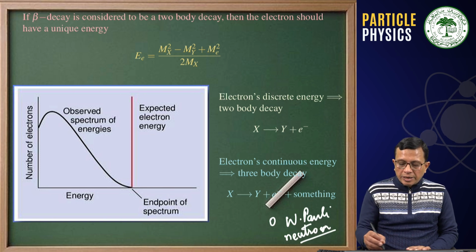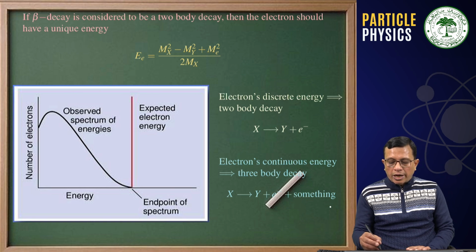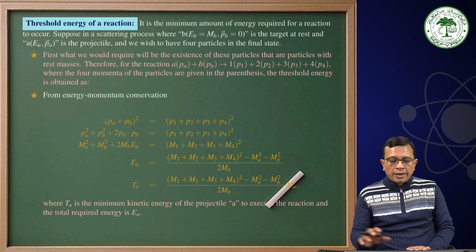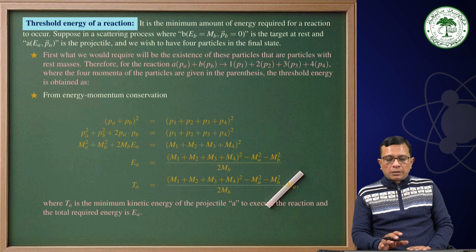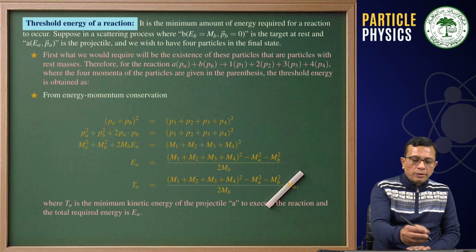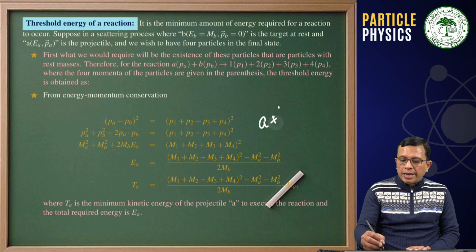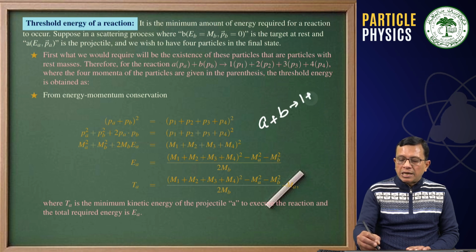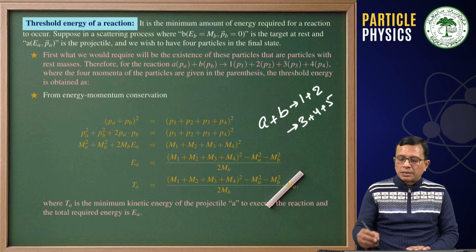Therefore, we have the linear momentum conservation law, the energy conservation law, the angular momentum conservation law, and related to this, the threshold energy of the reaction, which is again an important concept based on the energy conservation law. We will start discussing this tomorrow, when we will introduce how we can say whether a reaction A plus B will give rise to 1 plus 2 in the final state, or 3 plus 4 plus 5 particles in the final state.